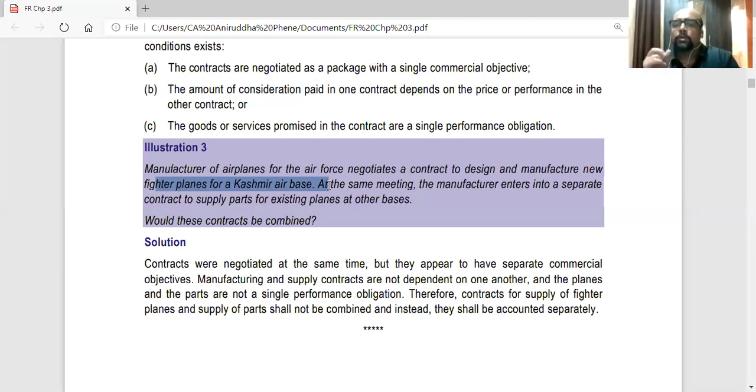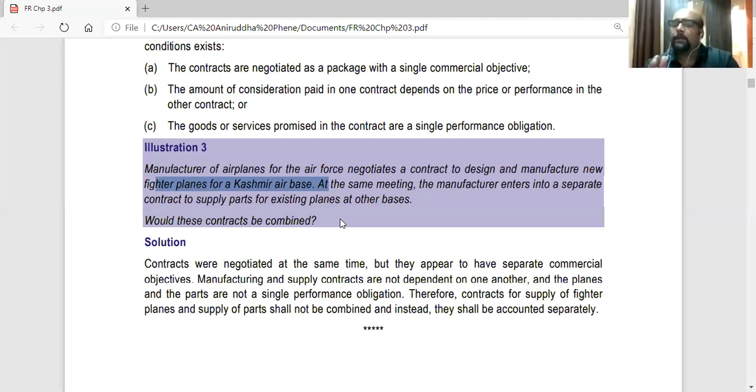Okay. So even if they were part of the same meeting, they were negotiated together, but they didn't have a single commercial objective. So they cannot be combined. But suppose the contract was to design and manufacture new fighter planes for Kashmir Air Base. Another contract they had entered to design and manufacture fighter planes for maybe Punjab Air Base. Now they would be similar. Correct. So they are part of the same objective.